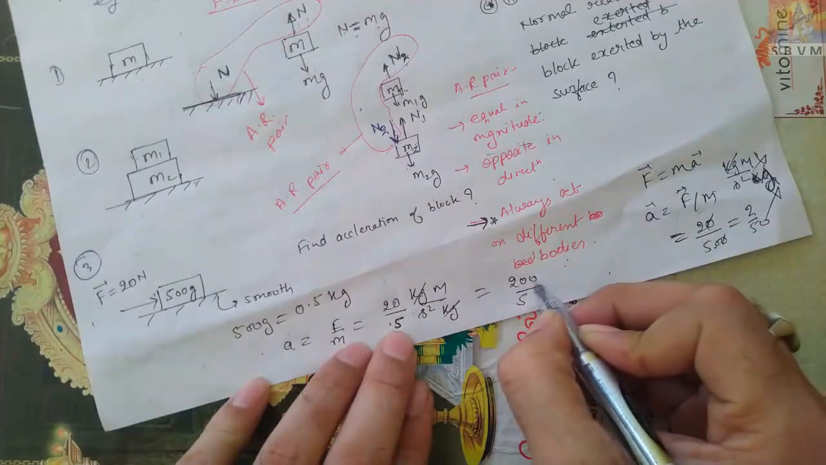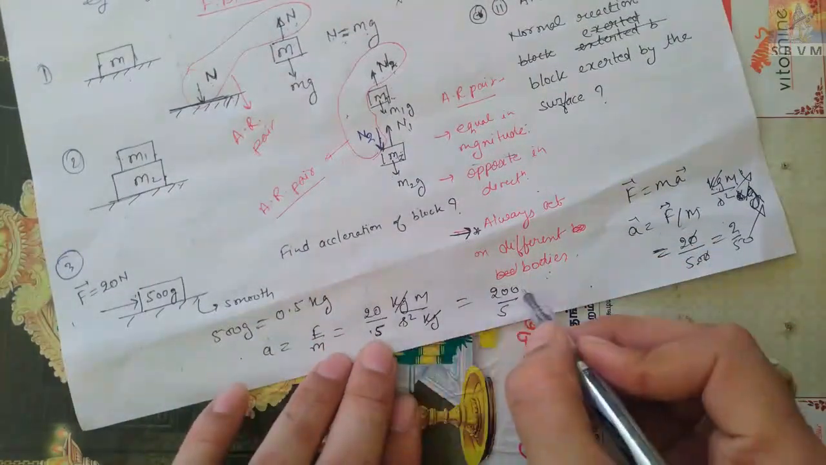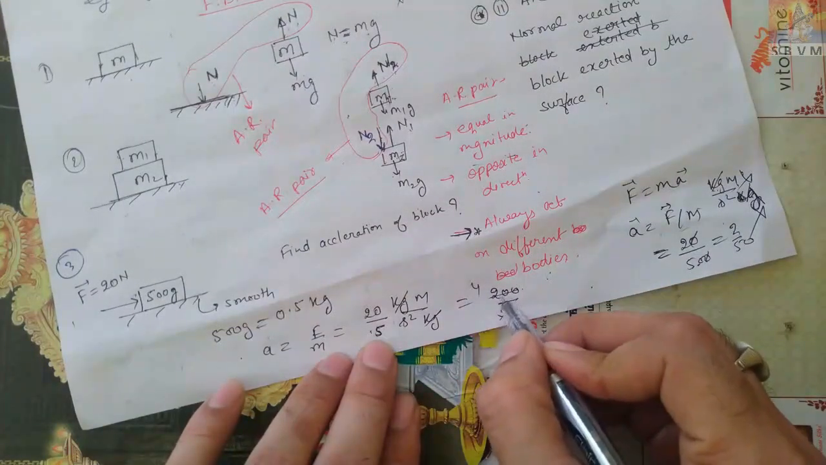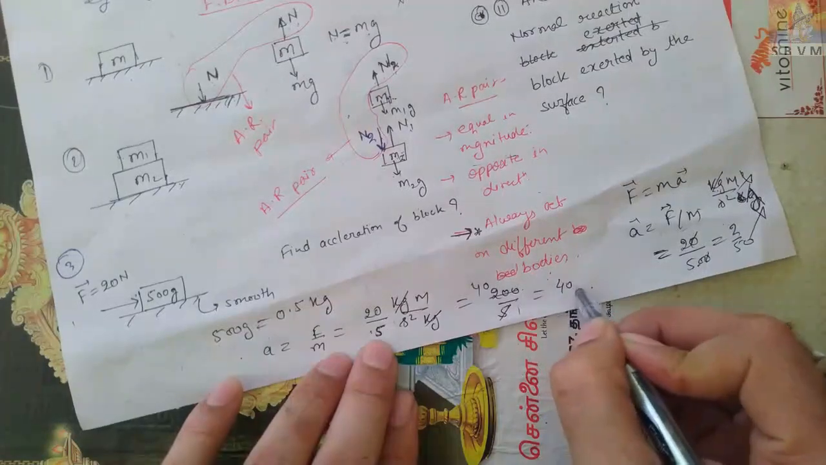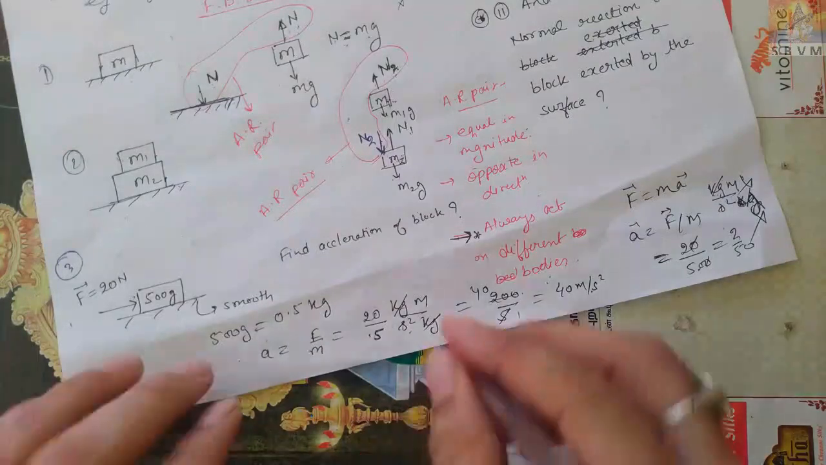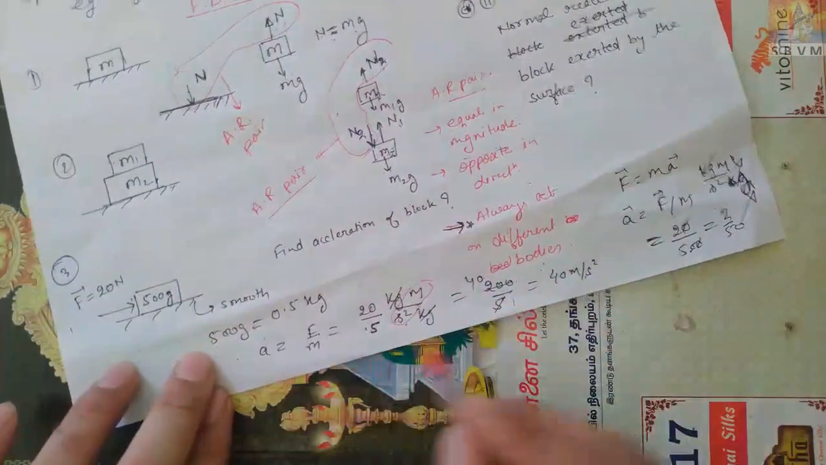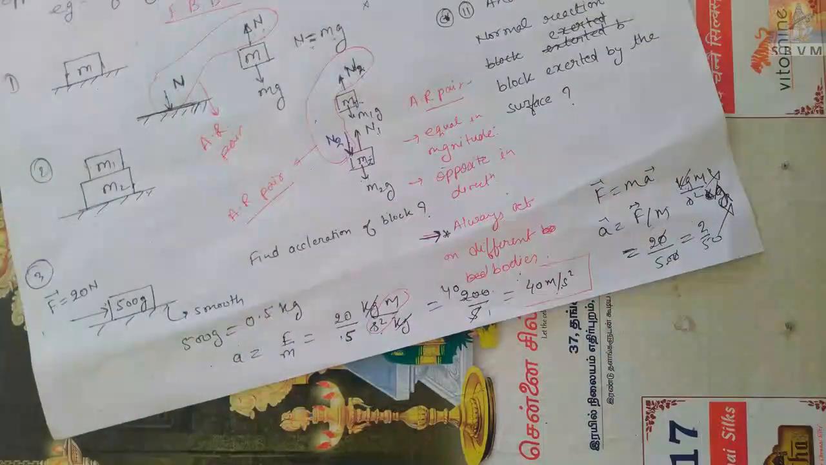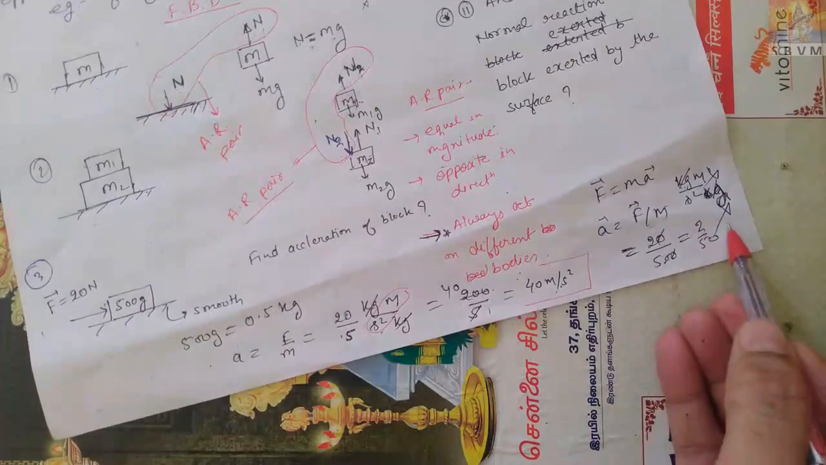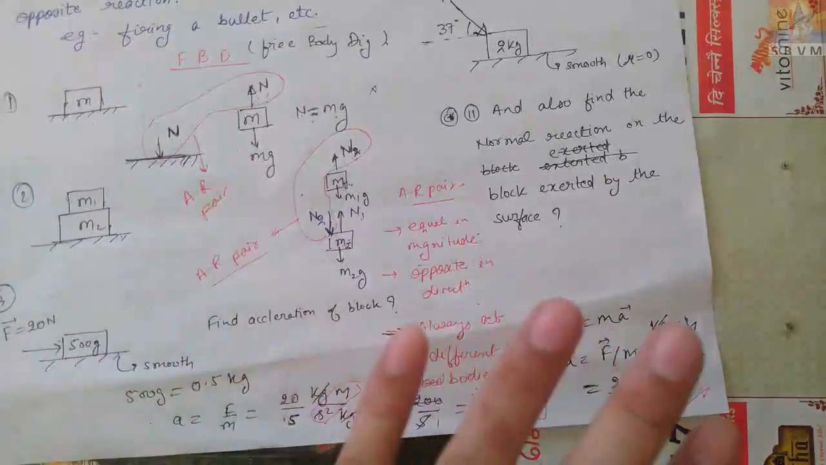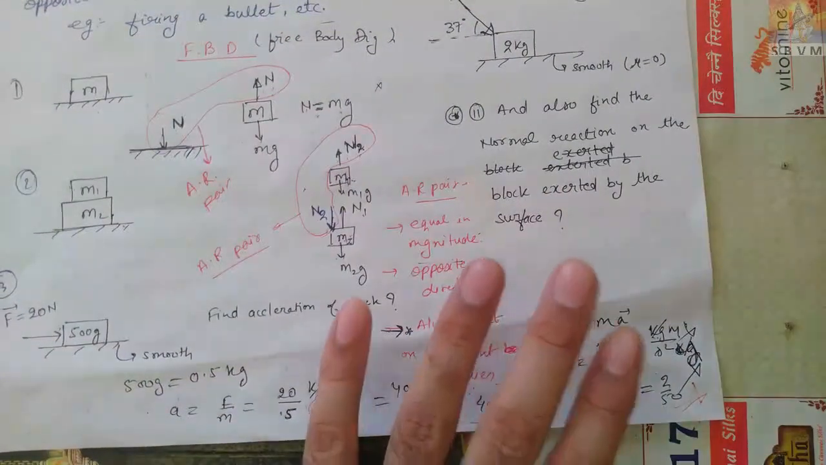Answer will come 200/5, that is 40, because 5 fours are 20 and 0. So answer is 40 meter per second square, because now meter per second square is remaining. That's why the acceleration unit now came meter per second square. Here the answer is 40 meter per second square rather than this. This was wrong; this method itself is wrong.